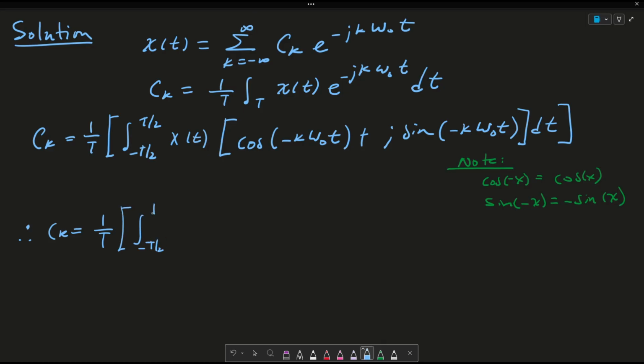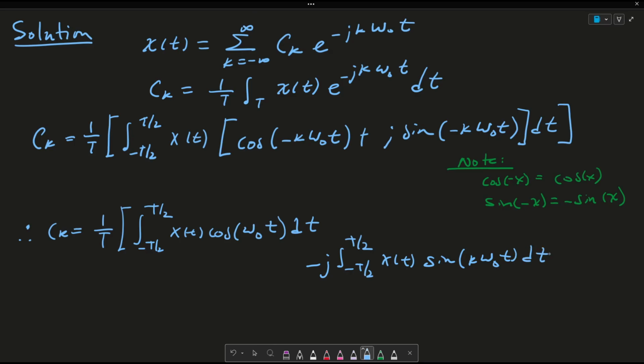integral from minus T over 2 to T over 2, x of t cosine k omega naught t dt, minus j integral from minus T over 2 to T over 2, x of t sine k omega naught t dt. And I'll close that. Again, because of this rule, we can get rid of this minus sign. And because of this rule here, we can move this minus sign to the front located here. So I hope that makes sense.